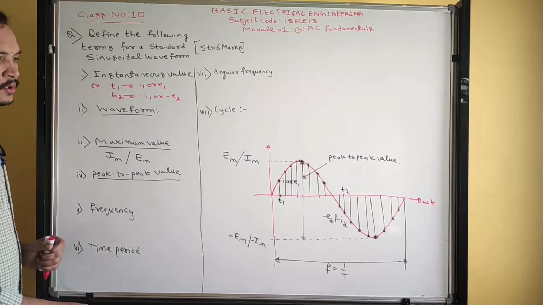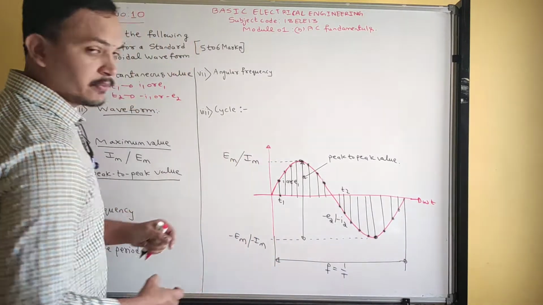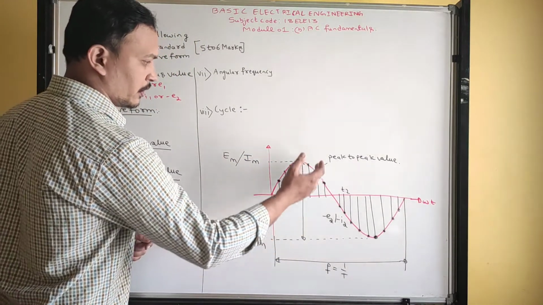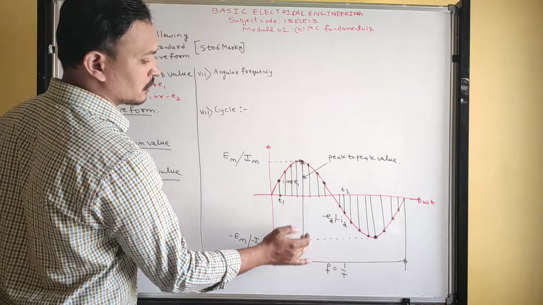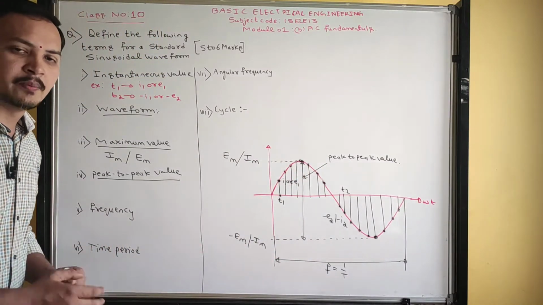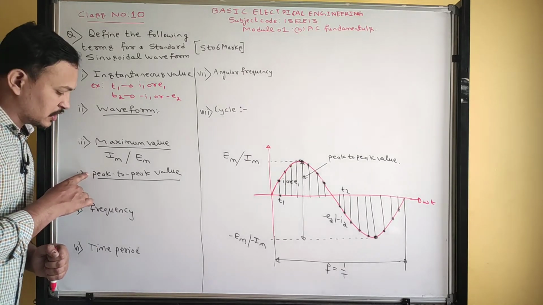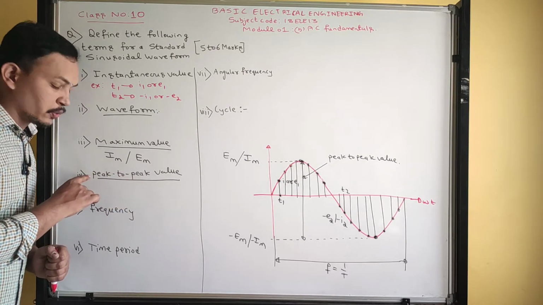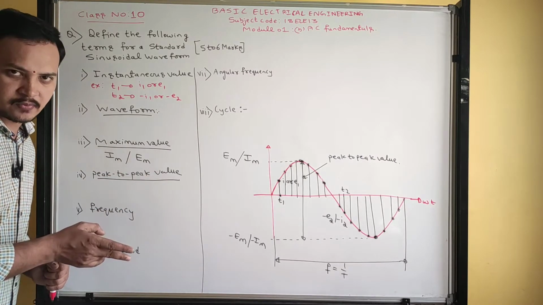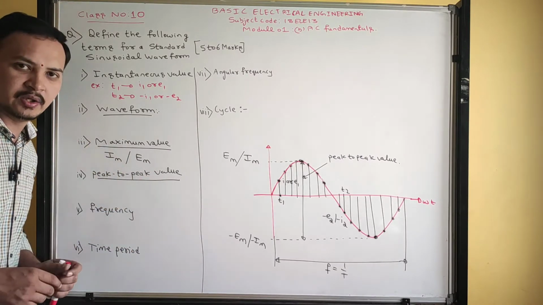Got it? The total height of the waveform measured from negative peak to positive peak, or from positive peak to negative peak, is called peak to peak value. That's why they are not specified here. Positive peak to negative peak, or negative peak to positive peak, both are correct.